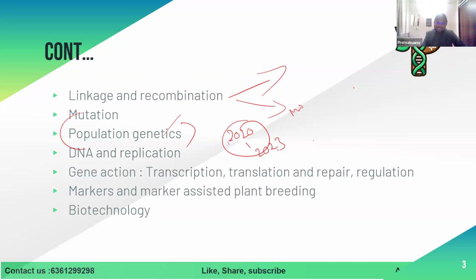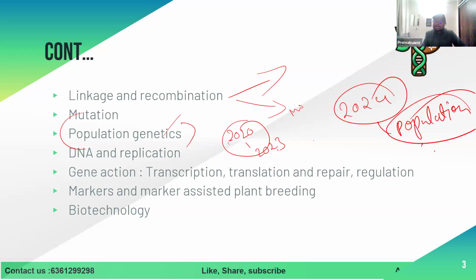But the question paper in 2024 is majorly on population genetics. And normally we neglect this course. Actually, we will not take population genetics as a course. But in IARI, they will teach this course. But the course teachers are very tough. That's why we neglect it and do not take this course. But this year, all the questions are from this course only. Some issue has happened, that's why maybe they have done this.